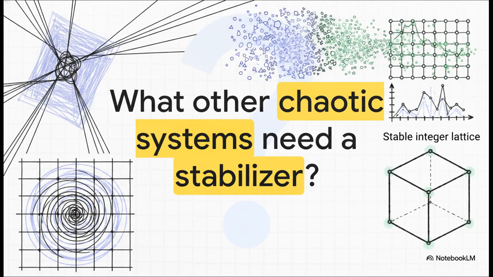We have just witnessed how a single geometric bound on Kakeya tubes cascades down to tame the infinite dimensional spaces of p-adic analysis, purifying one of math's most complex conjectures into an incredibly stable integer lattice. It leaves us with a fascinating, provocative thought to wrap up on. If geometric sparsity can perfectly regularize the highest dimensions of p-adic analysis, what other chaotic systems in pure math are just waiting for their geometric stabilizer?